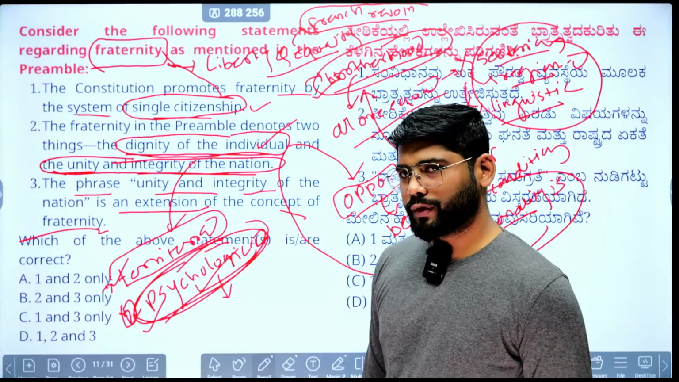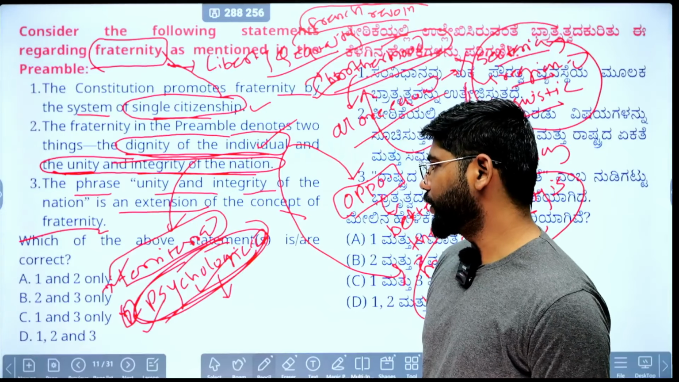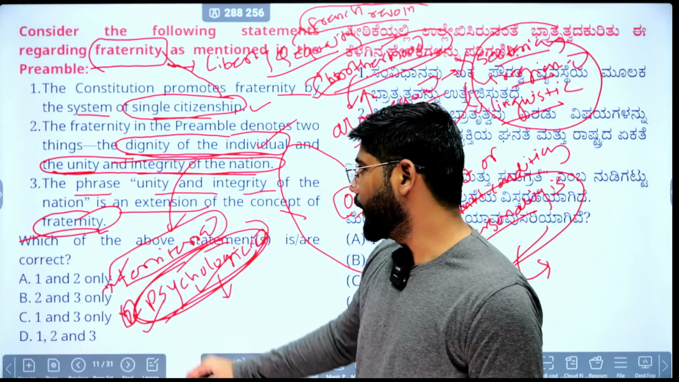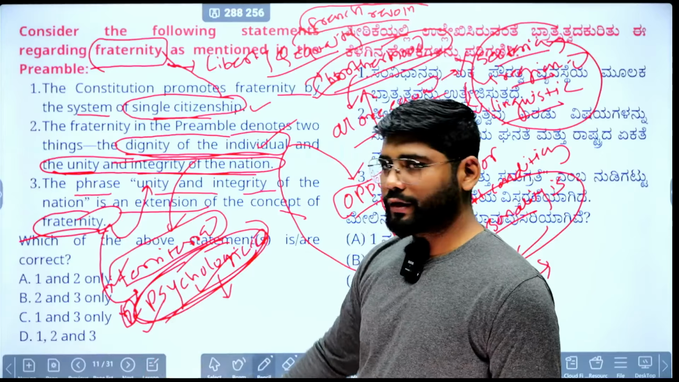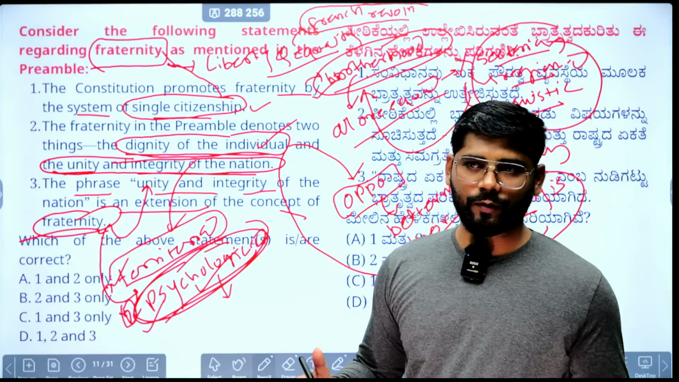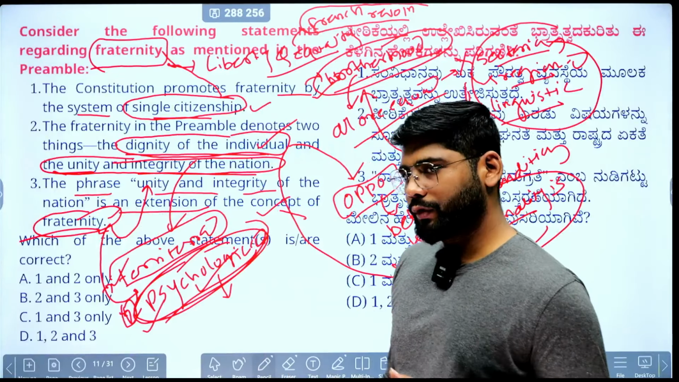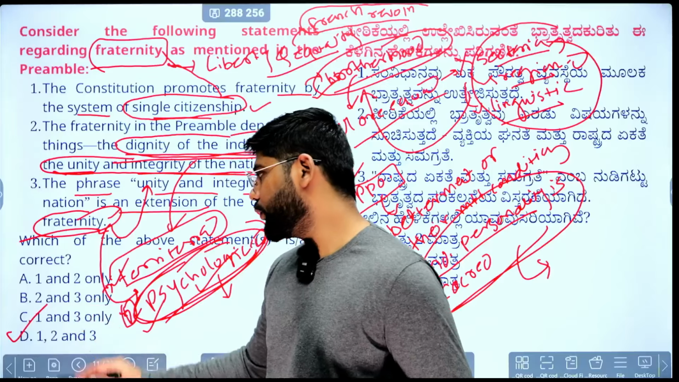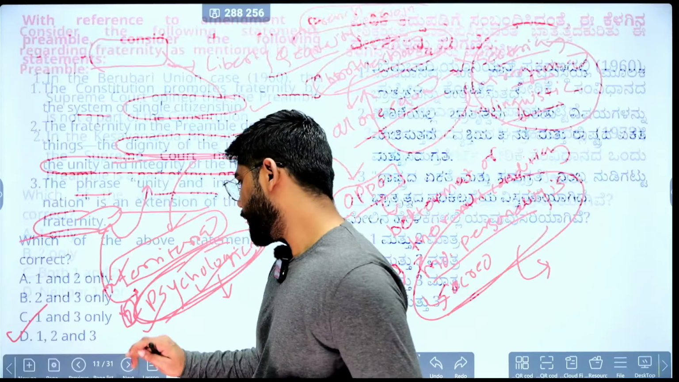If you see the next statement, again it is linked: the unity and integrity is an extension of the fraternity, because fraternity means brotherhood, a sense of brotherhood. And when we compare the unity and integrity with the psychological aspect, when we are united psychologically as Indians, then only can we ensure fraternity. So the third statement is also correct. The correct answer is D, that is 1, 2, 3, all are correct statements. Next we'll move toward the next question.